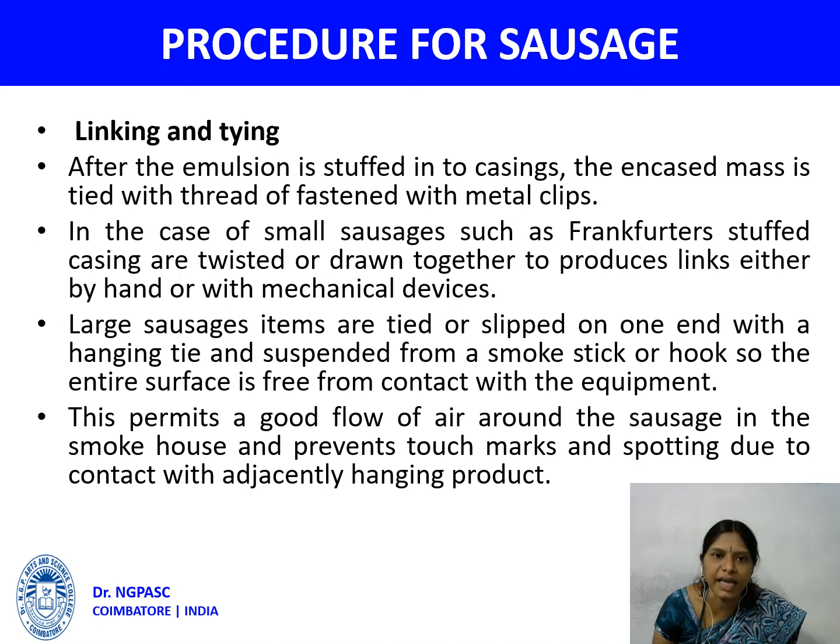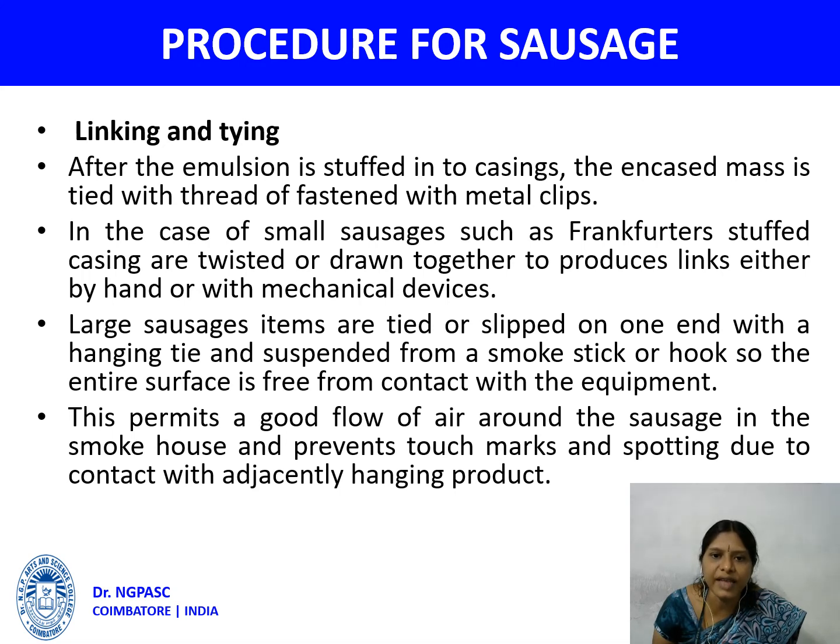Linking and tying. After the emulsion is stuffed into casing, the stuffed mass is tied with thread or fastened with metal clips. In the case of small sausage, such as frankfurters, the stuffed casing is twisted and drawn together to produce links either by hand or with a mechanical device.